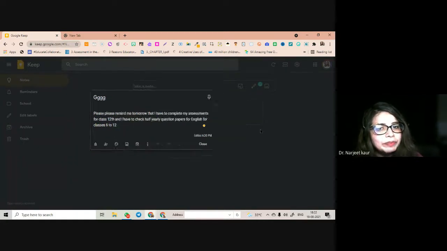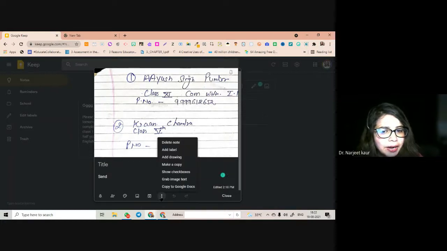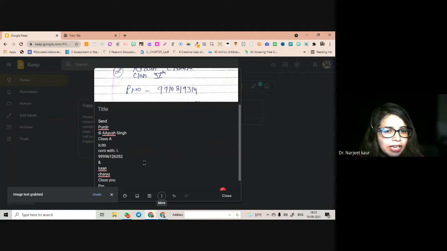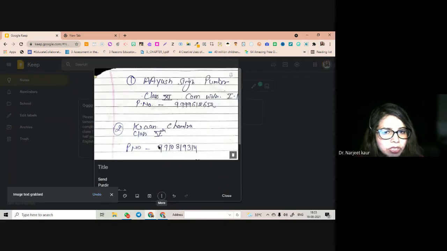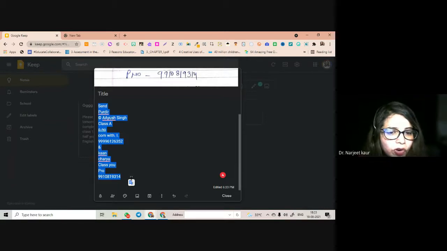It is grabbable. And this is an image. See, not only can I see the image, I can grab the image text also. If your handwriting is legible, or any text, even typed text, I click on grab image text, and it has converted my whole image into text. I can copy this text from here, and this is a wonderful way of doing comprehensions.